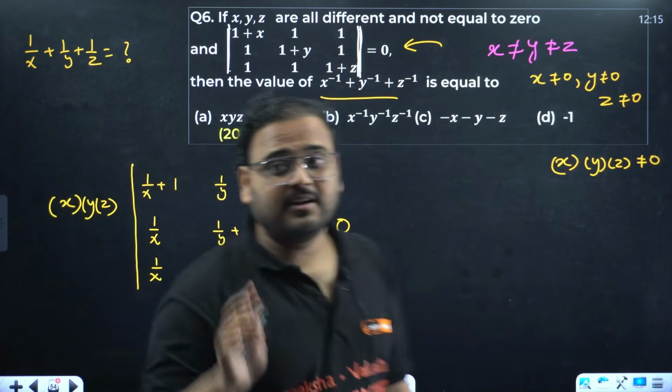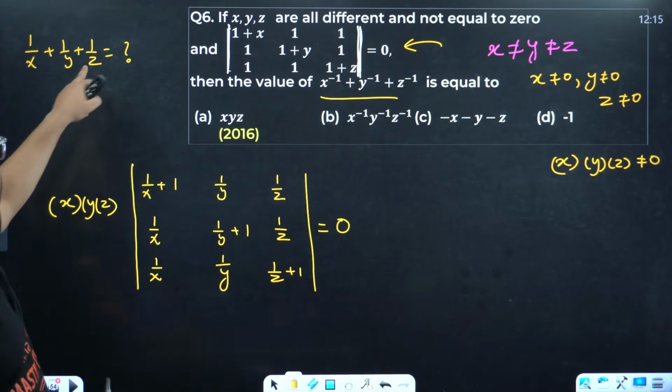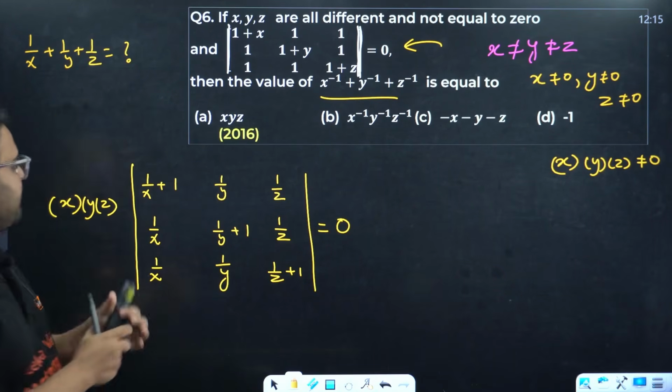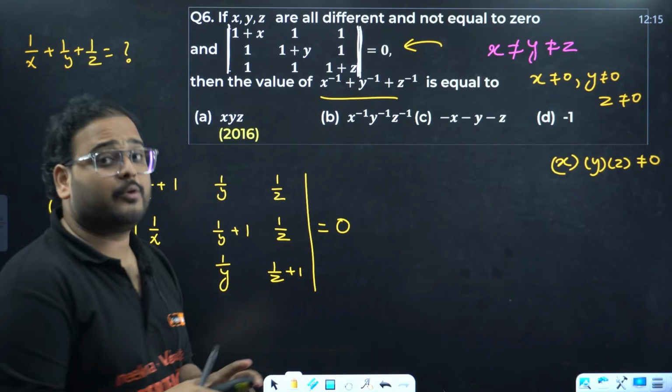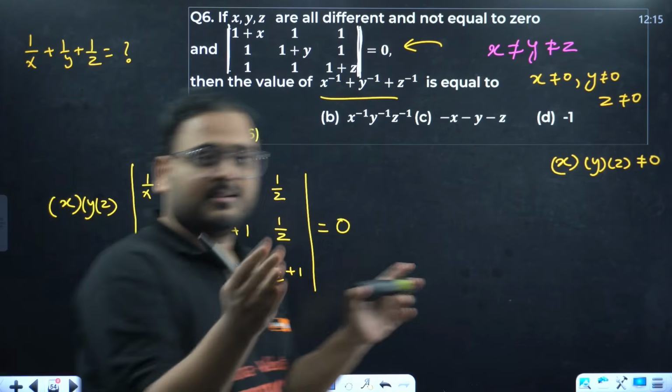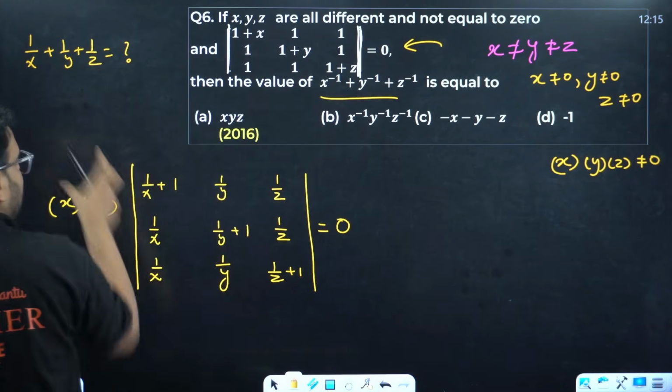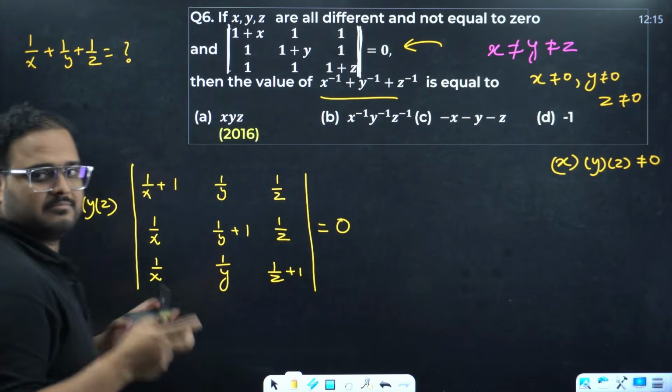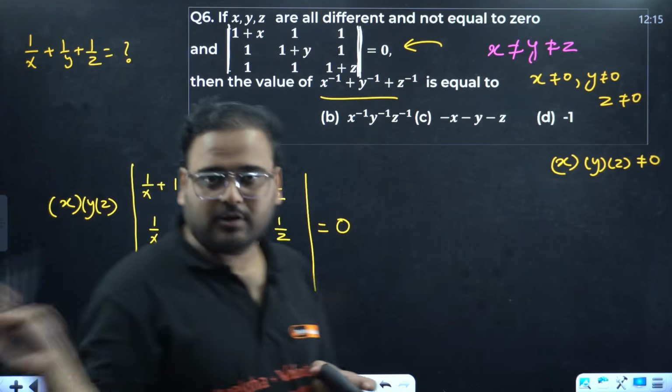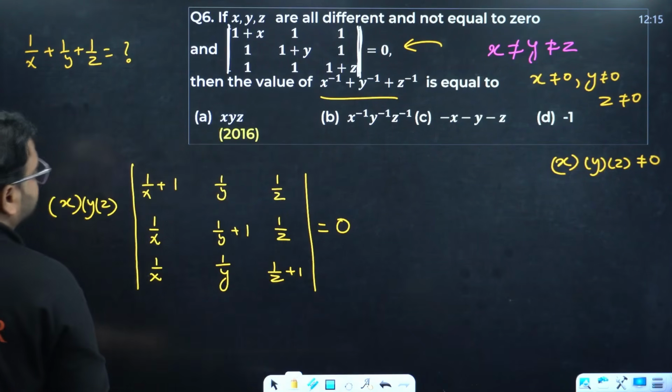But is it enough? I have created the case of 1 by x, 1 by y, 1 by z, and I have this now present over here. But I'm still not able to get that result, because to get this value, I need to produce it outside somewhere. I need to produce it at once at all the same places. Let's do one thing.